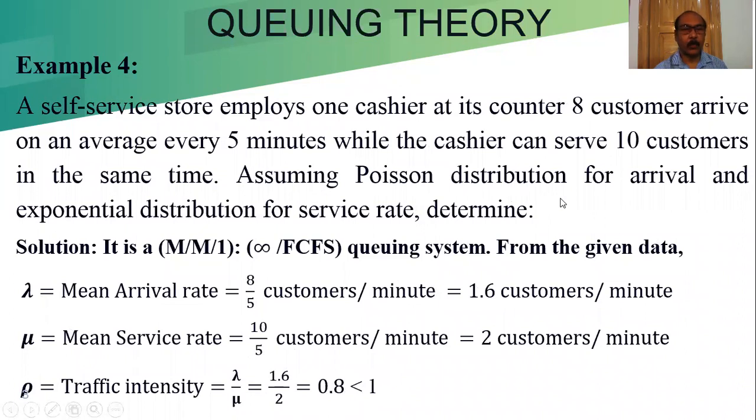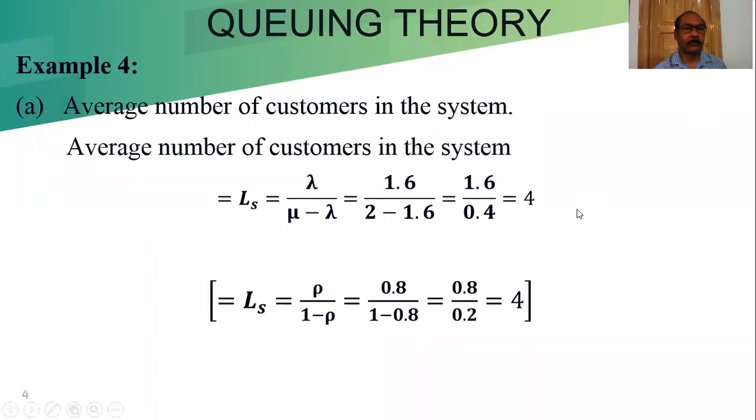Now I am considering the problems one by one according to this given data. Average number of customers in the system, that is LS. So we have to find out LS. What is the formula of LS? Lambda by mu minus lambda. If we put it there, we get the result, that is 4 customers in the system. That is, the average number of customers in the system is 4. We can also apply this formula, LS is equal to rho by 1 minus rho. From that, we also get 4 customers in the system.